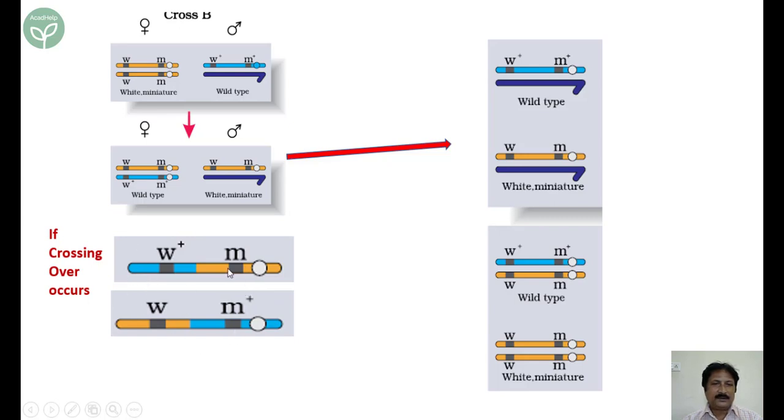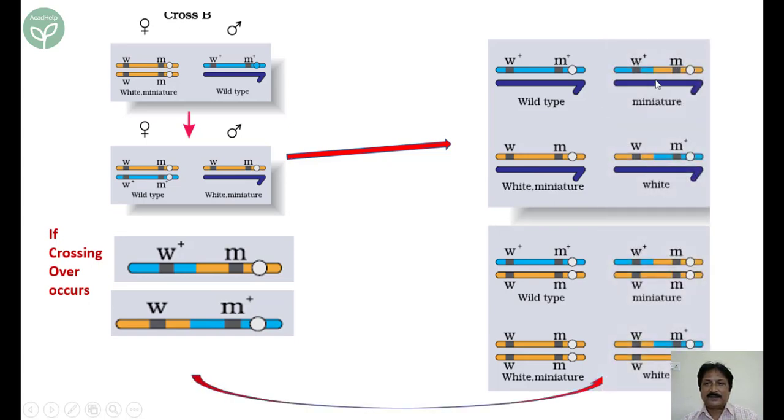Now this female will cross with this male. These two separate. These two separate. So again, if you make a Punnett square, you plot them and you get 4 results. Okay. So this Y chromosome pairs with this one. This Y chromosome pairs with this one. In the other part, this X chromosome pairs with this one, and this X chromosome pairs with this one. Then what will be the result? Let us see now. This is the result.